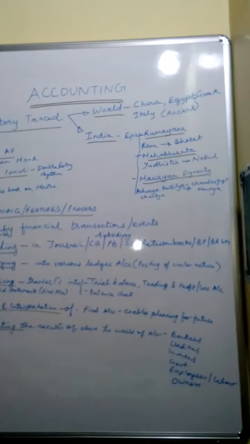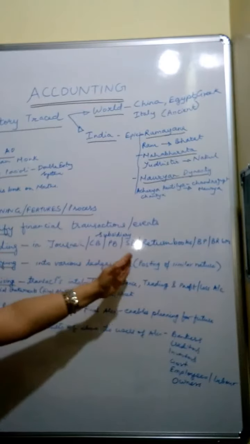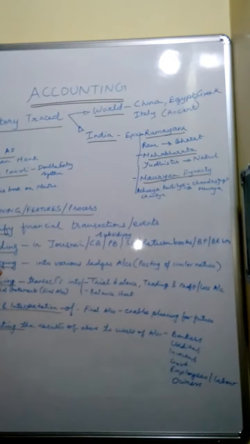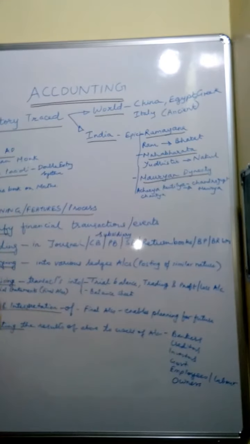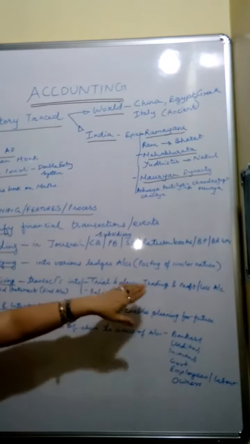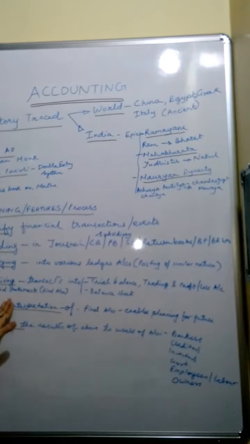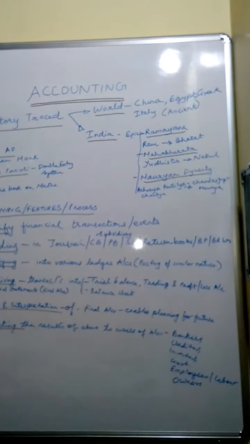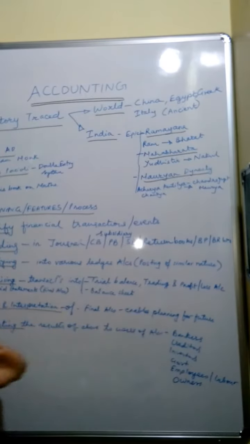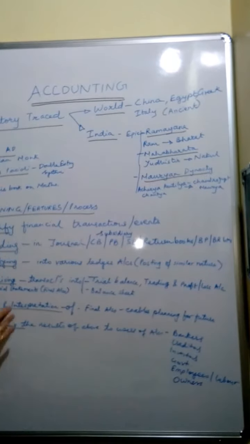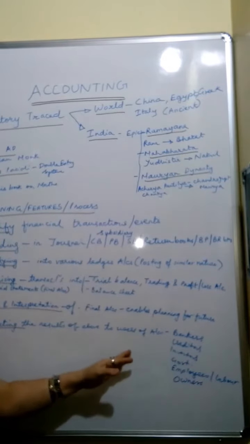It has 6 steps. Firstly, identification of financial transactions and events, then recording of such transactions into the subsidiary books, then classifying these transactions further and posting them into the ledger, then summarizing such transactions into the statements called trial balance, trading and profit and loss account, and balance sheet, which are called financial statements or final accounts, then analyzing and interpreting the final accounts, enabling future planning, then communicating such results of the analysis and interpretation to the users of accounts.